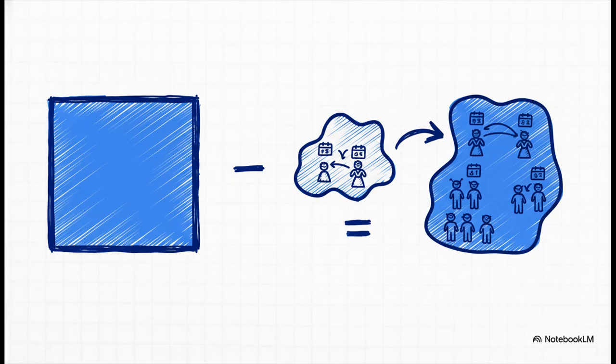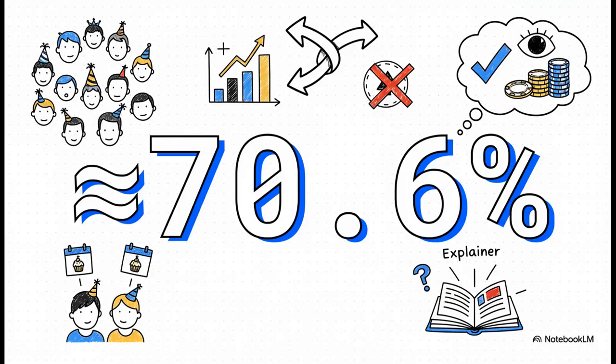And now for the final, super simple step, we just use our indirect method. We take the total, 100%, and we subtract the probability of the thing we don't want, which is that 29% chance that nobody shares a birthday. And there it is. The probability that at least 2 people in a room of 30 share a birthday is over 70%. So, how close was your guess?